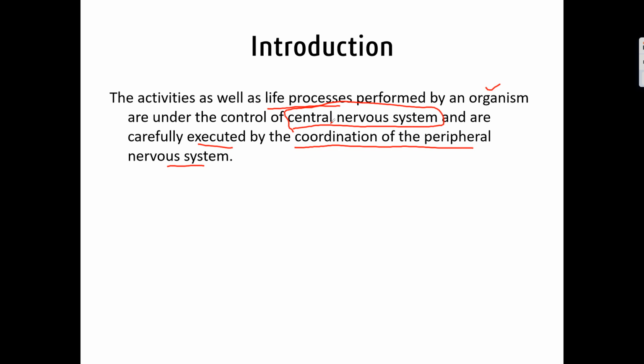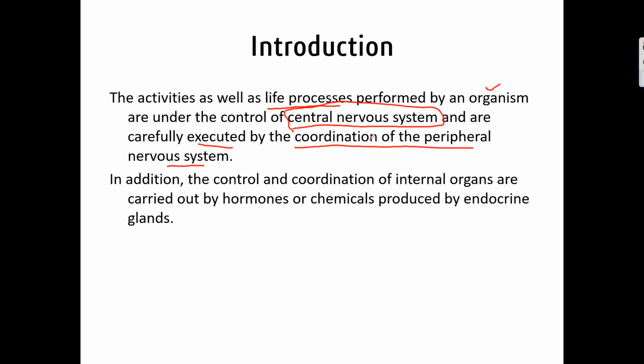Here the central nervous system decides what is to be done. Then it is executed by the peripheral nerves. These peripheral nerves pass the information, and then the muscles or parts of the body start acting according to the words of the central nervous system. That is how the entire body system is being controlled.